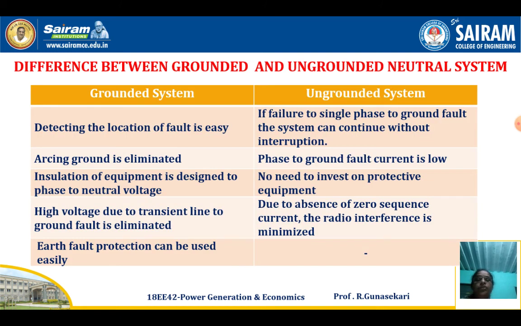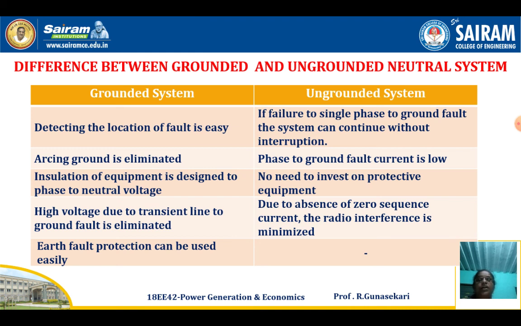Now, what is the difference between grounded and ungrounded neutral systems? I have to tabulate them. You see, in the grounded system, detecting the location of the fault is very easy, because the fault current will flow through the earth wire and reach the ground only. So detecting the location of the fault is easy. But in an ungrounded system, in case of a single phase to ground fault, the system can continue without interruption.